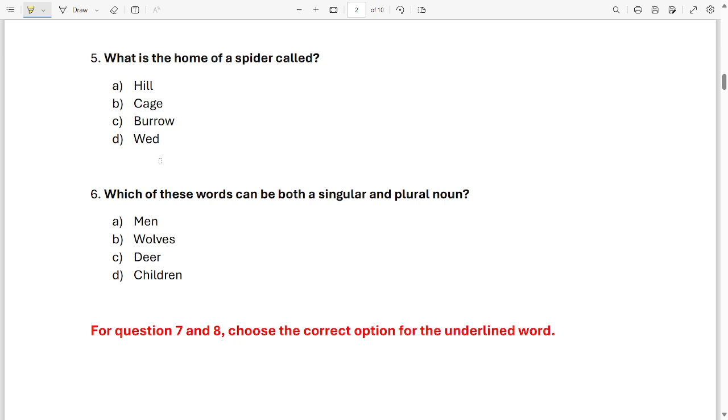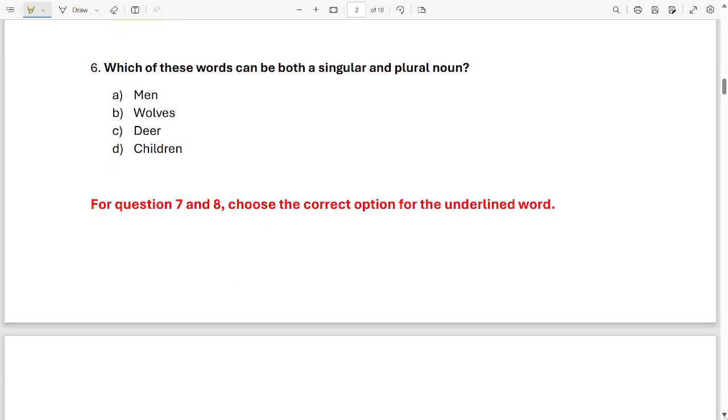Which one is correct? Out of these 4 options, wait a second. Now you answer. Hill, cage, burrow or web? Which one is correct? It is option D, web. The home of a spider is called web. We say spider web, right? Okay, let's move on to the next one.